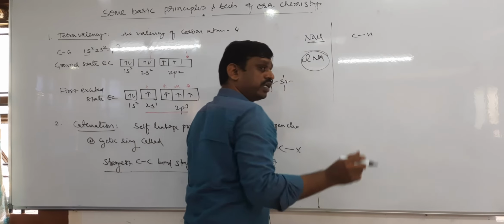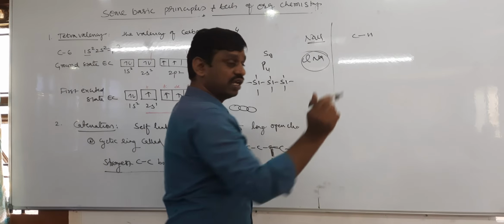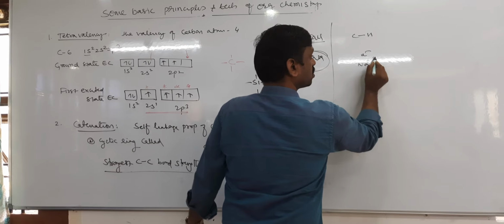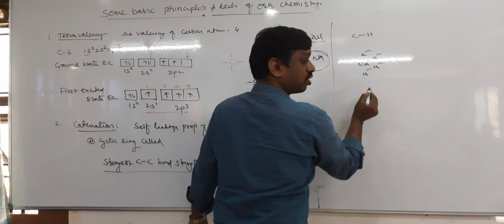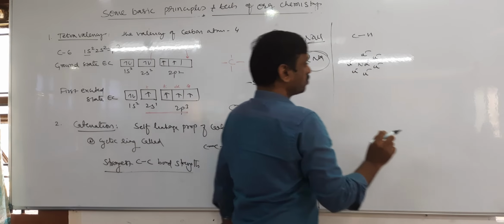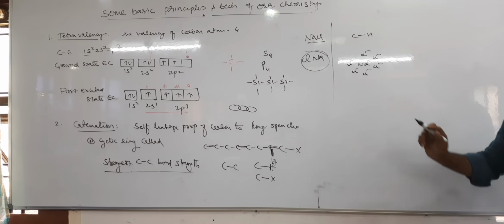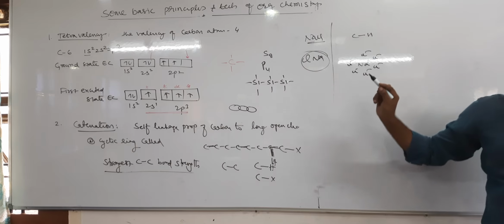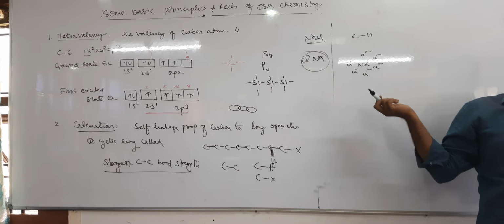In solids, we have studied NaCl. In NaCl, one Na plus is surrounded by how many Cl minus? Coordination number 6, so one Na plus is surrounded by 6 Cl minus. Is it in one direction? No, in all possible directions.